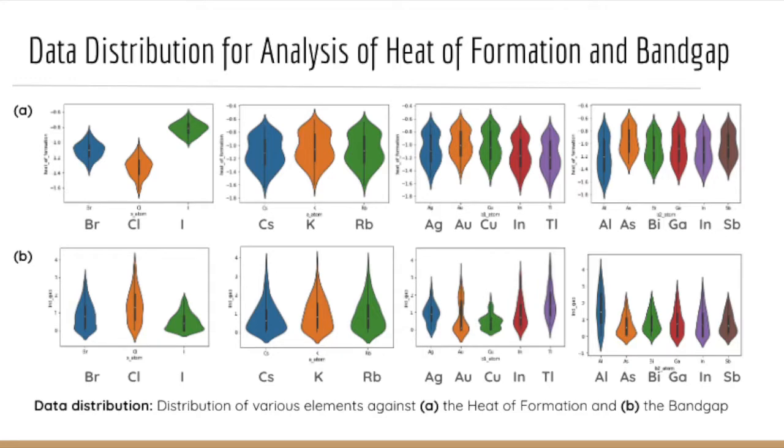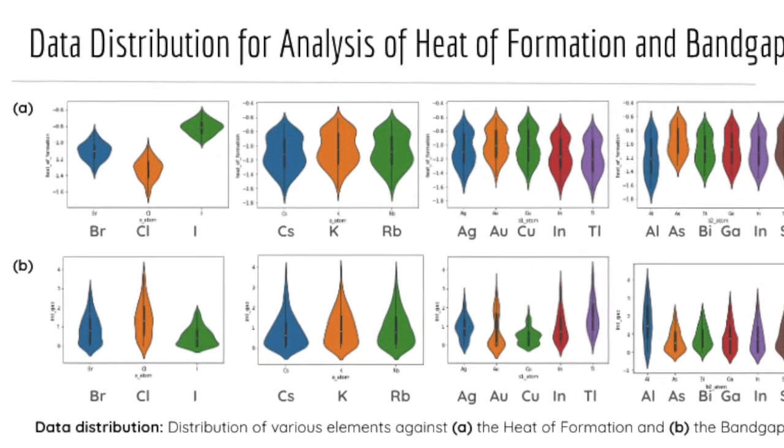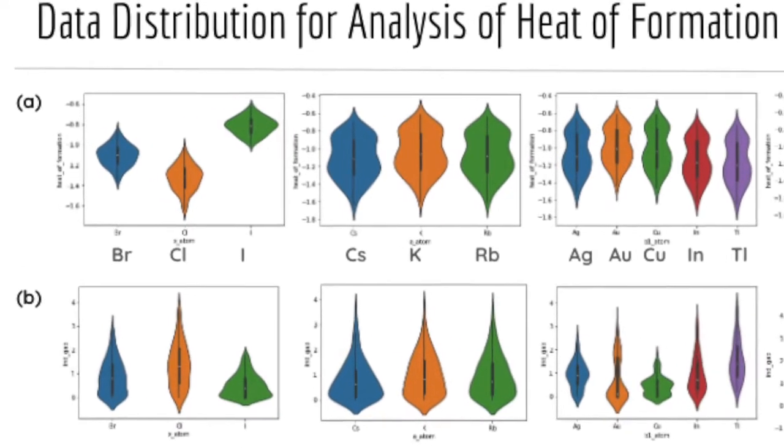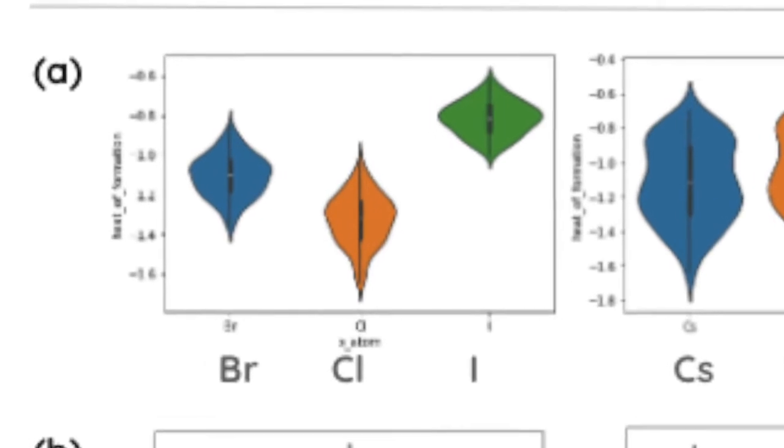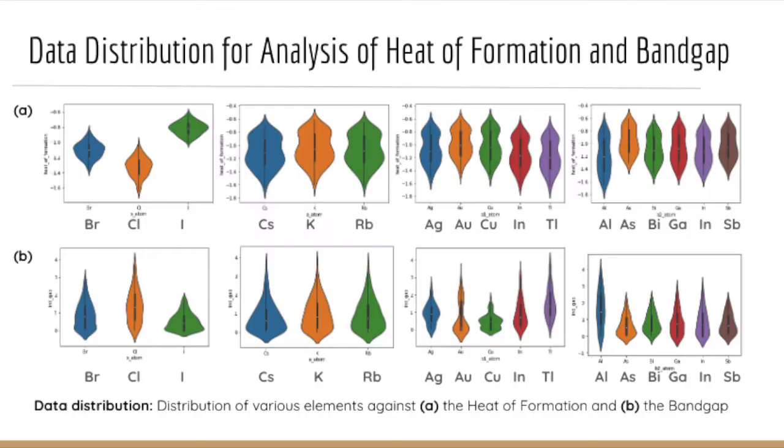I looked at the distribution of my data as a violin plot. Here in the upper left, we can see as the excite element goes from chlorine to iodine, the energy of the NP6 orbital increases, and so does the heat of formation. In the other violin plots, we can see the distribution of the data and get a sense for which elements are going to be performing more accurately.